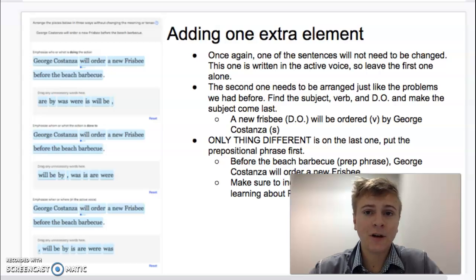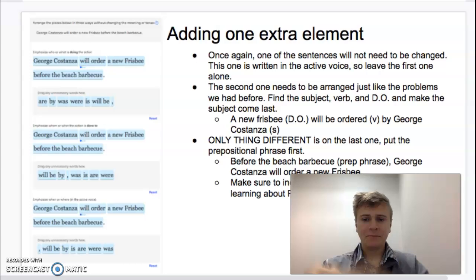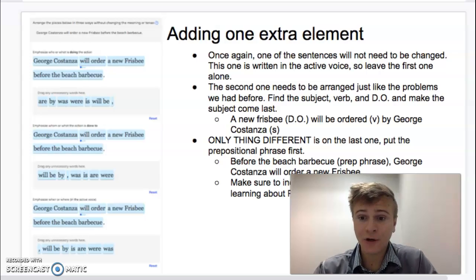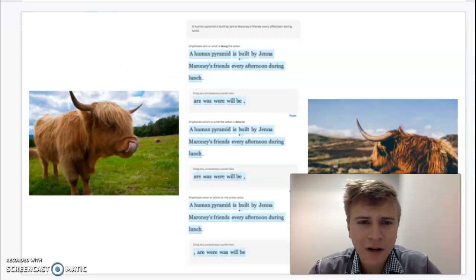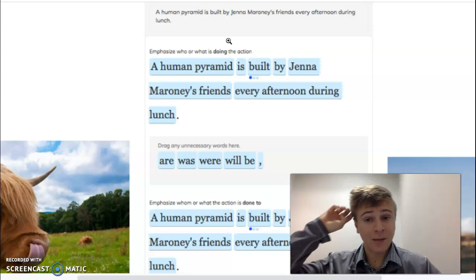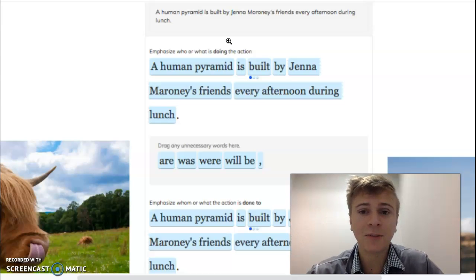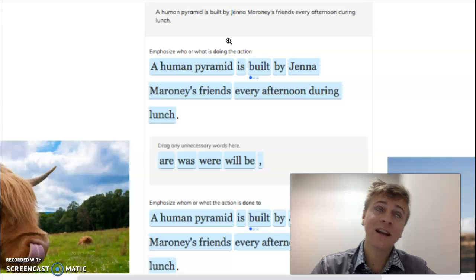Okay, guys, so if you are still confused about this three problem scrambling thing, we'll do a couple more examples. Let me see if I can zoom in here. Let's see. Okay, so this sample says, a human pyramid is built by Jenna Maroney's friends every afternoon during lunch. Is this active or passive? And is the prepositional phrase in the beginning or the end?